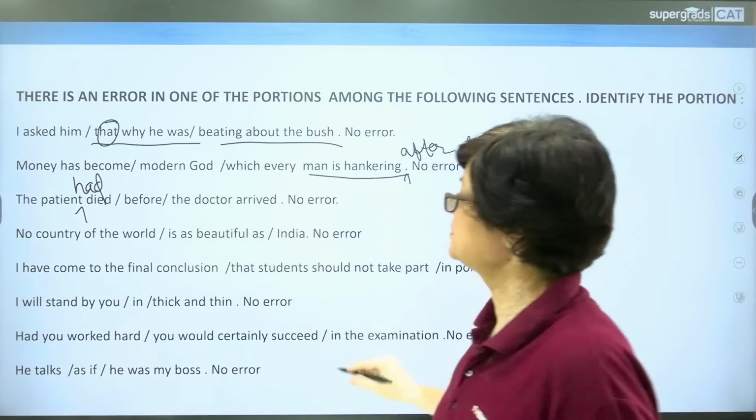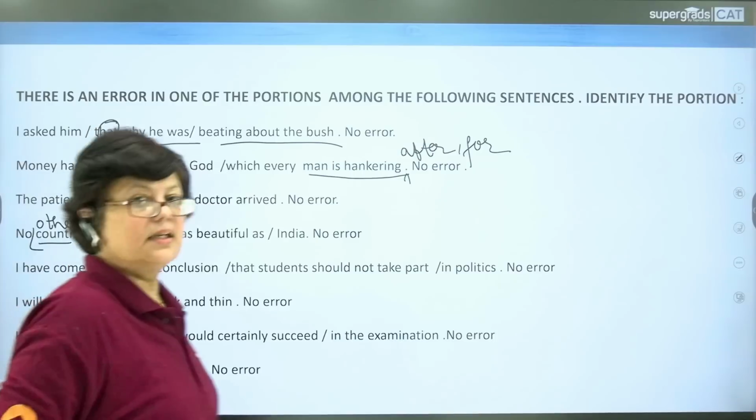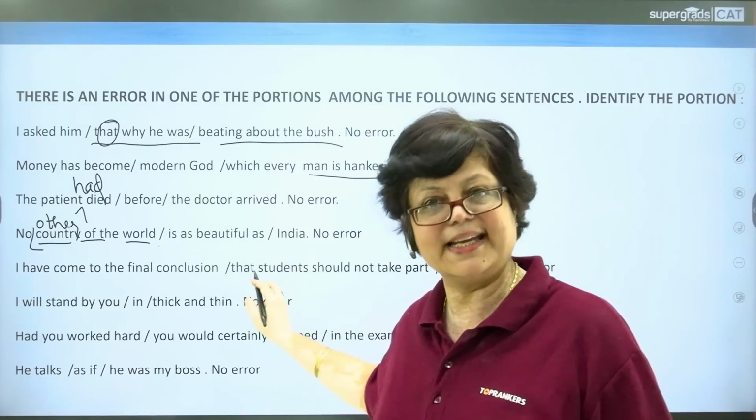Next question. No country of the world is as beautiful as India. No country of the world. Here is the error. It should have been no other. This should have come in this manner. No other country of the world is as beautiful as India.